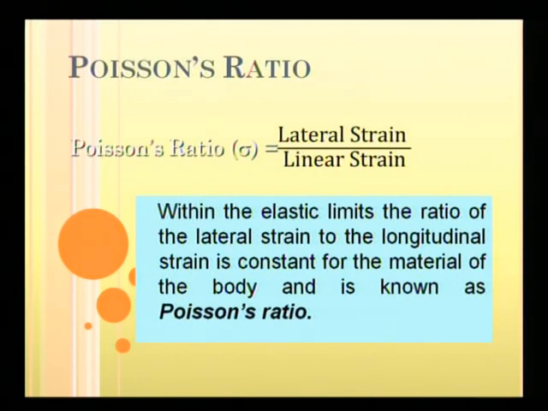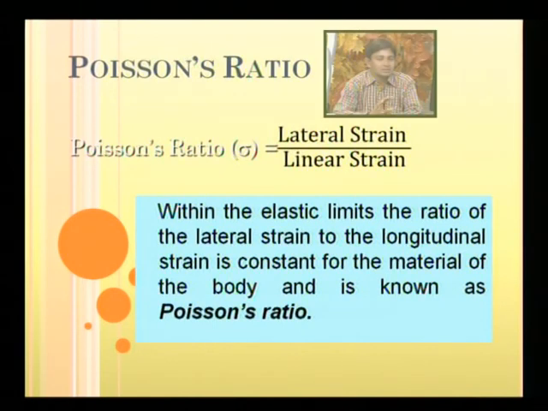Next parameter related to elasticity is Poisson's ratio. It is a ratio of two strains. One is lateral strain and another is linear strain. The definition of Poisson's ratio is: within the elastic limit, the ratio of lateral strain to linear strain is constant for the material, and it is known as Poisson's ratio.